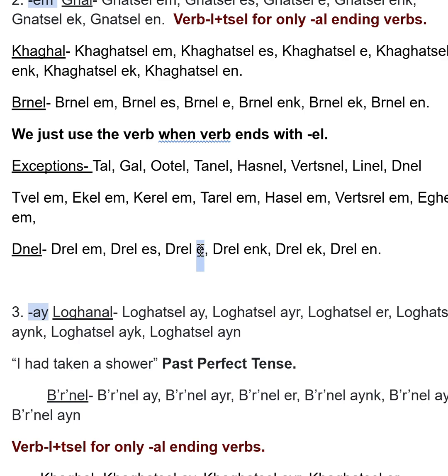E is going to be na, he or she. Enk is going to be menk, we. Ek is going to be duk, you guys. N is going to be nranq, them.